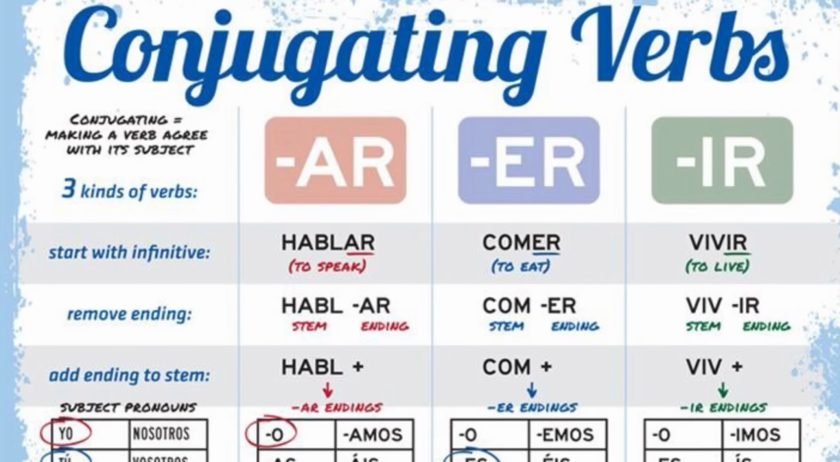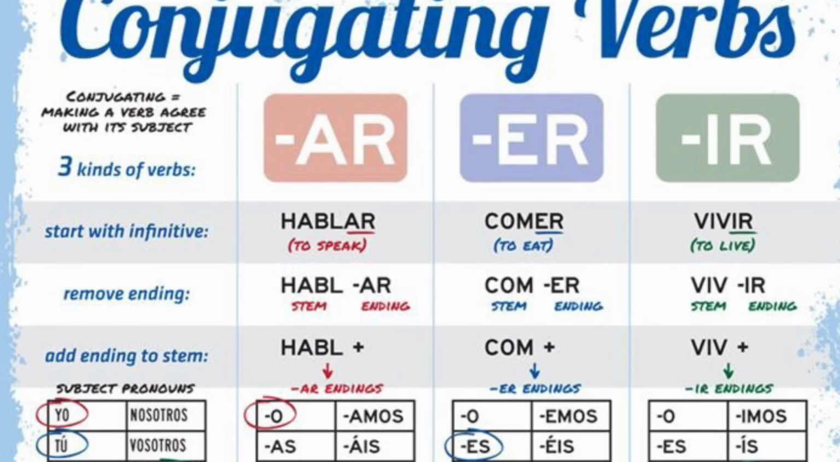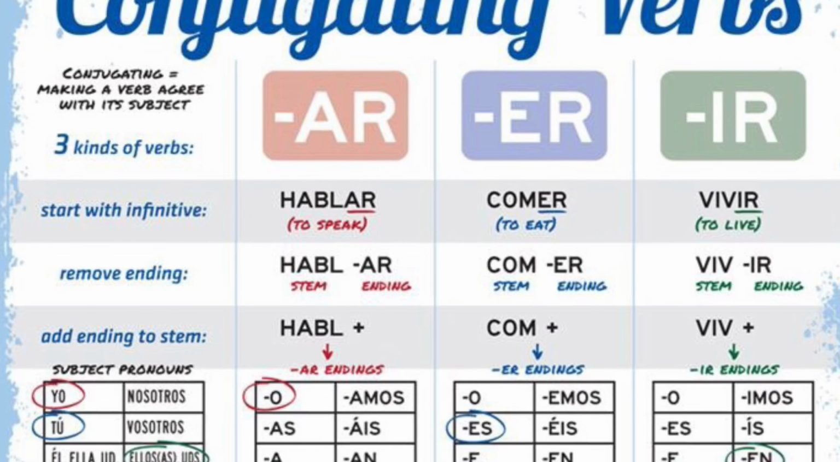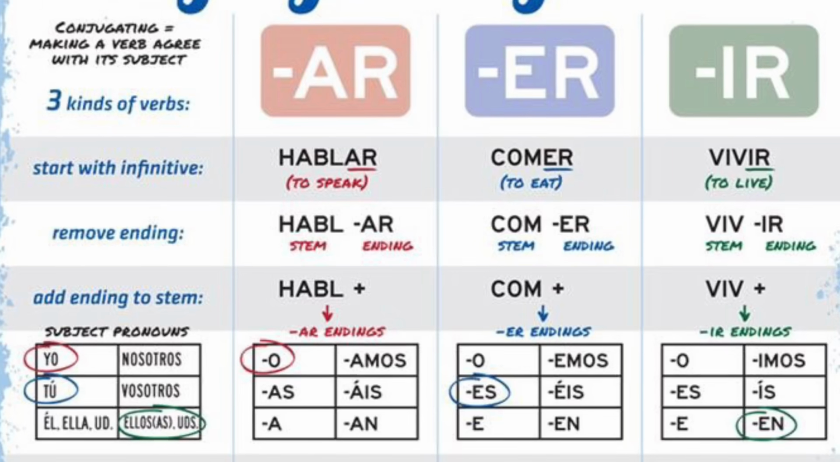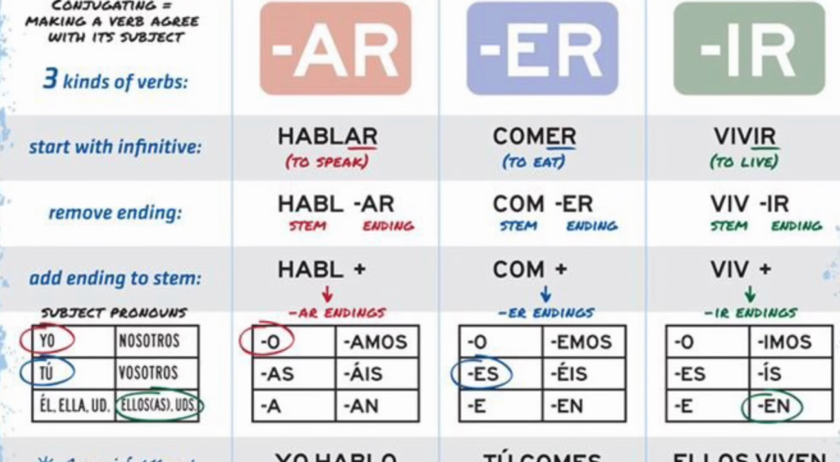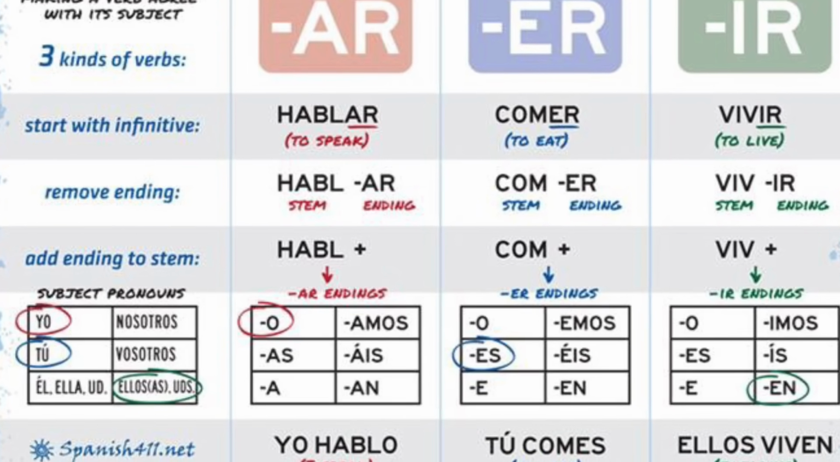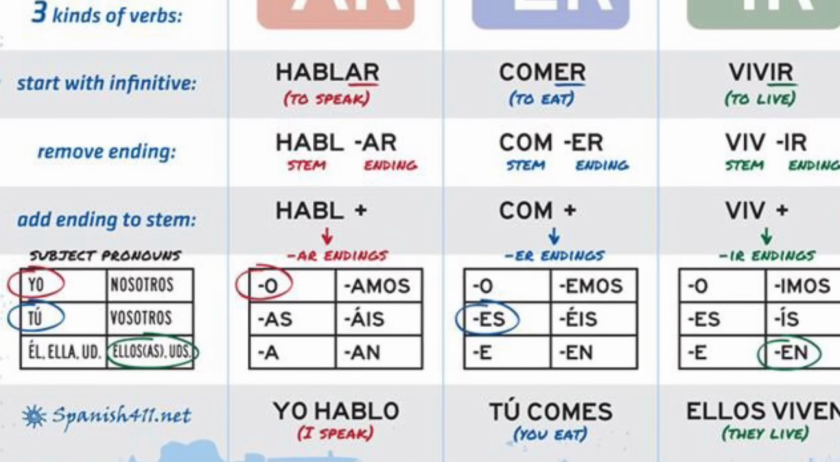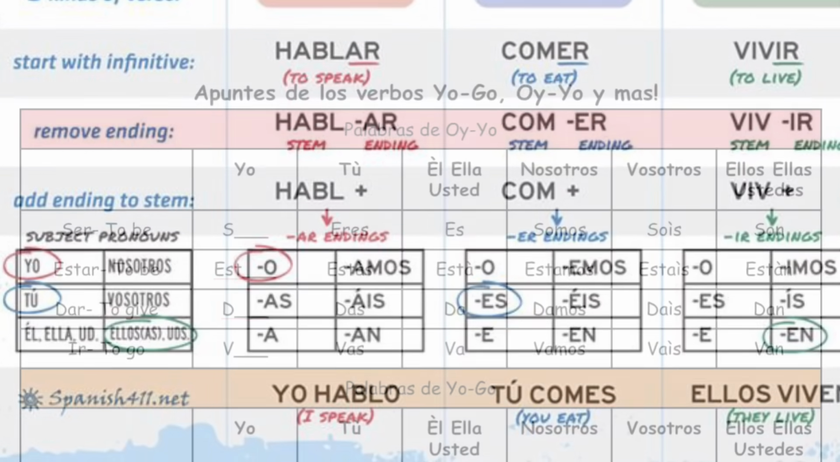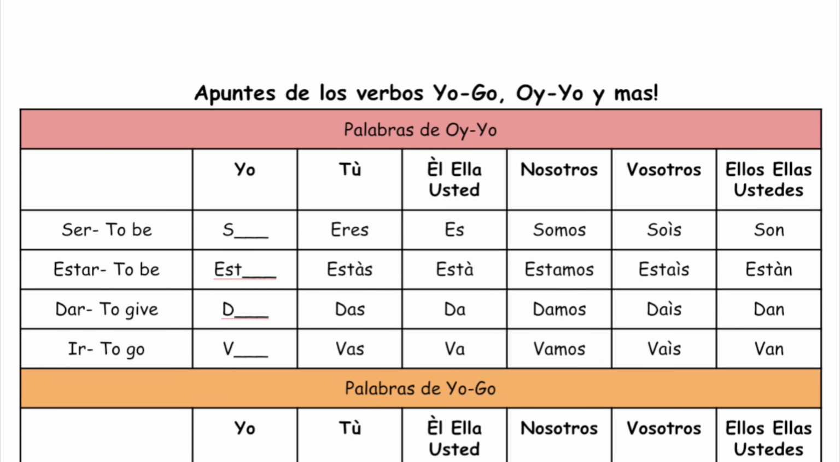We're all familiar with the regular verbs in Spanish, AR, ER, IR, and how to conjugate them. In the present tense, when conjugating a regular verb into the first person singular form, we end it with an O. If I want to say, I talk, I would say, yo hablo. Today we're going to talk about a short but important list of verbs that we call the yo go and the oi yo verbs.